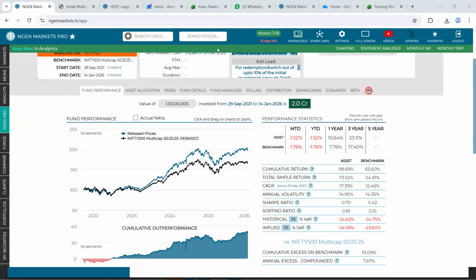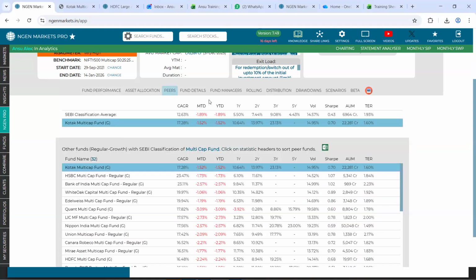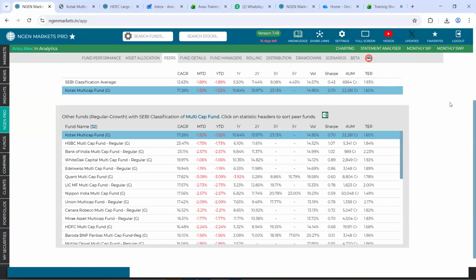Okay, so there's a question in the chat box. In the peers tab, does the data include returns and other parameters since inception only? So just a minute. Yes. So right here, the statistics that you see, the CAGR will be since the inception of each of the schemes, or for that matter, the volatility and Sharpe ratio will be since inception. The AUM and TER would be the latest, and the yearly returns that you see would also be the latest.